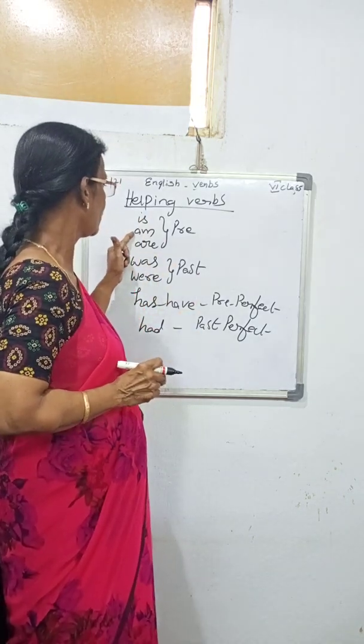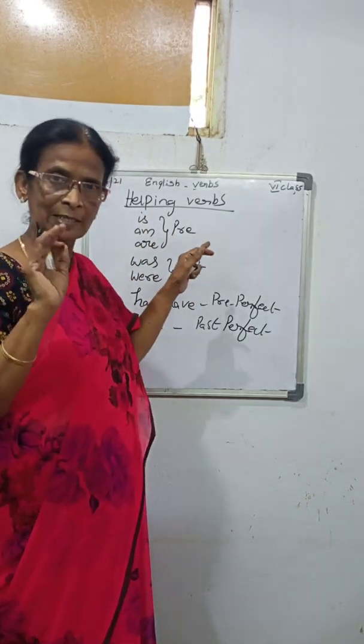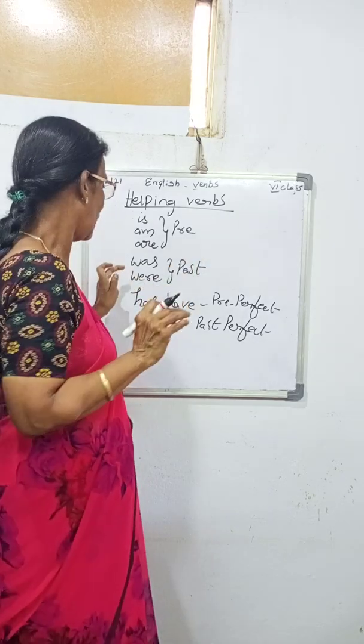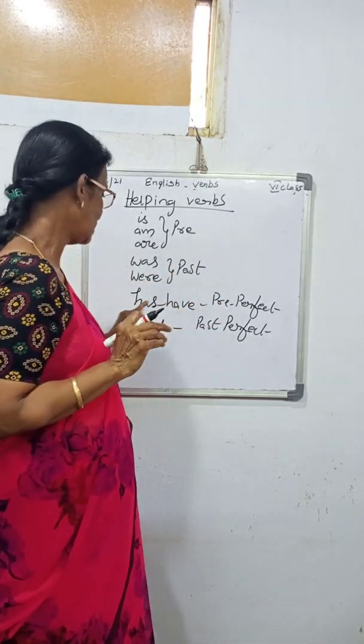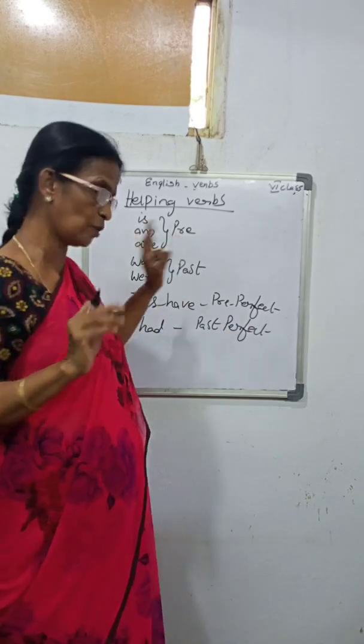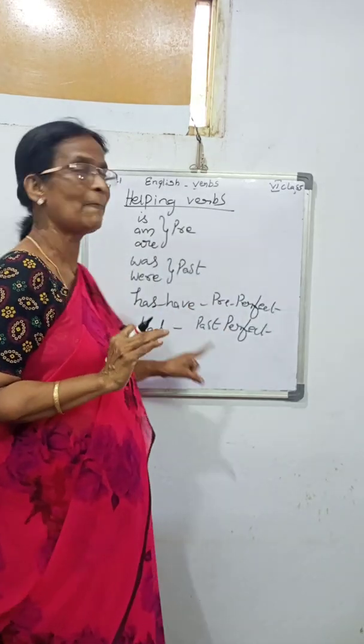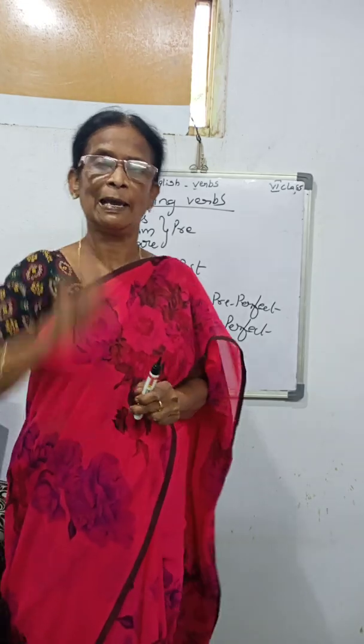Is or am, the present tense helping verb, that is singular, and was comes under the past tense. Has and have, present perfect tense we are using, and had, past perfect. These are the helping verbs.